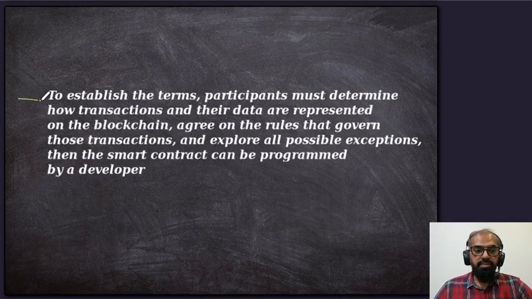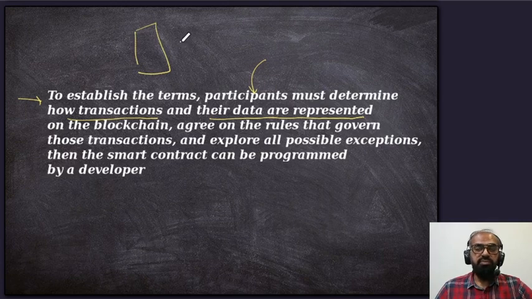To establish the terms, participants must determine how transactions and their data are represented on the blockchain. Whenever there is a contract, it is between two parties. These two parties need to agree that these are the conditions and this is the contract, and when these conditions are met, for example, the funds would be transferred, or whatever be the case. So first of all, there has to be an agreement on the conditions on the basis of which this smart contract is built.